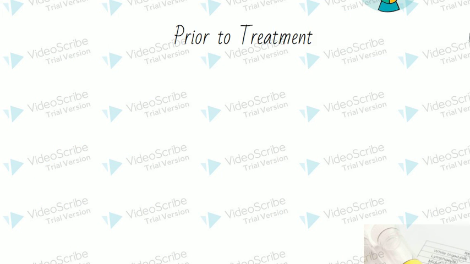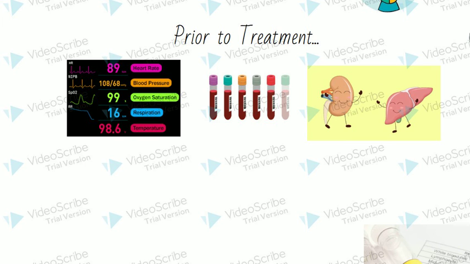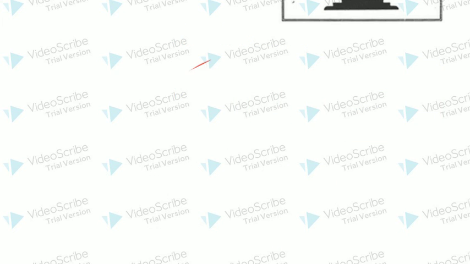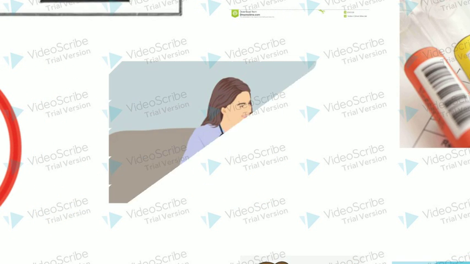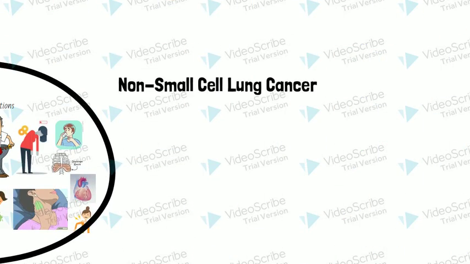Prior to treatment, it is important to collect baseline vitals, CBC, hepatic and renal function, inputs and outputs, and body weight. Exhibit caution with recent steroid therapy, renal or hepatic impairment, or low cell counts. Patients should be encouraged to use contraception during therapy and for 4 months after to avoid pregnancy due to its toxic effects on the fetus. We'll want to educate the patient on the goals of treatment and the signs and symptoms to watch for and report.